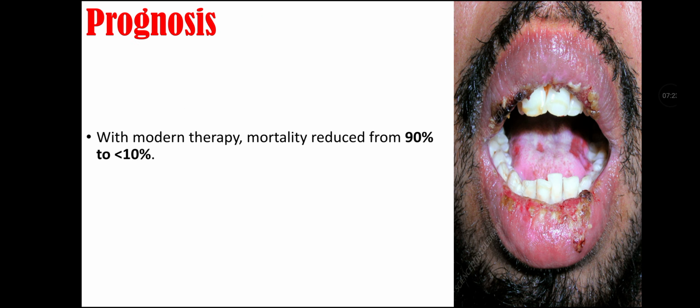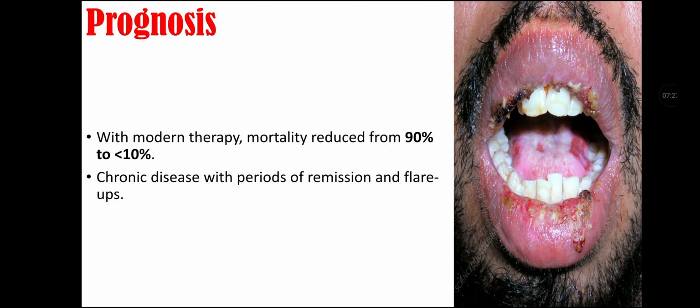Prognosis of pemphigus vulgaris. With modern therapy, mortality reduced from 90% to 10%, and it is a chronic disease with periods of remission and flare-ups. So early detection improves long-term outcomes.